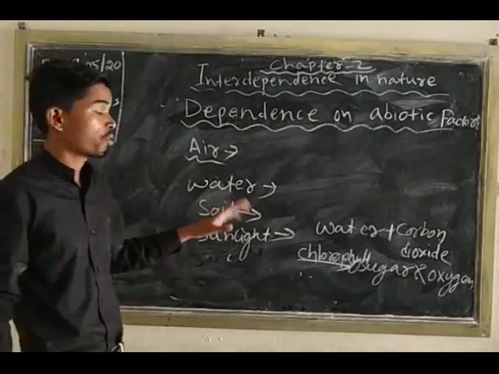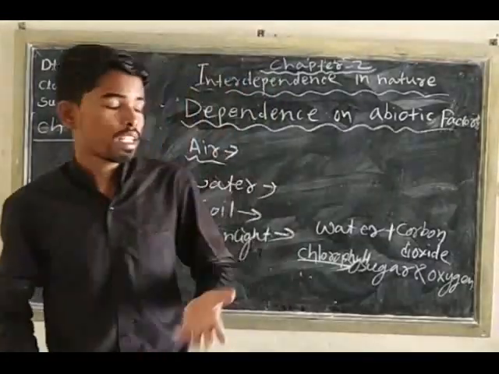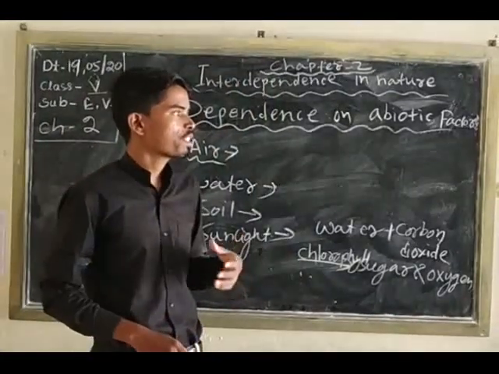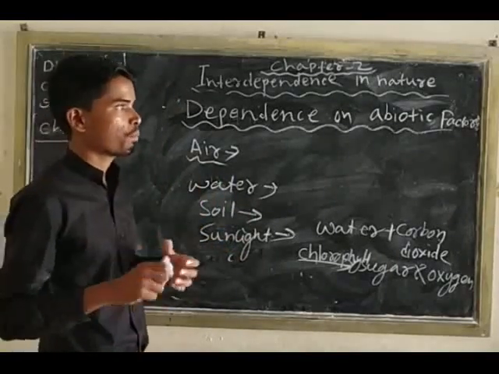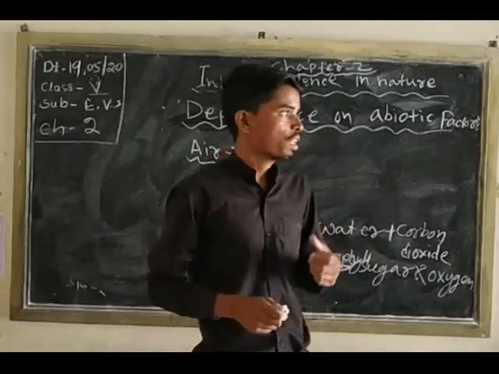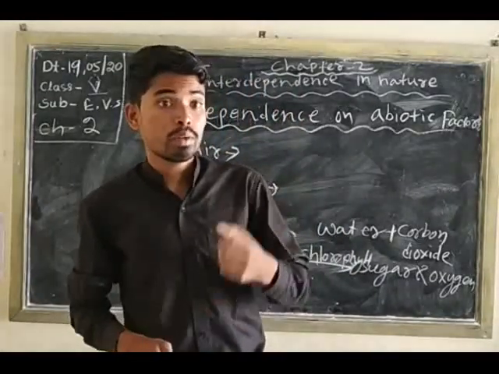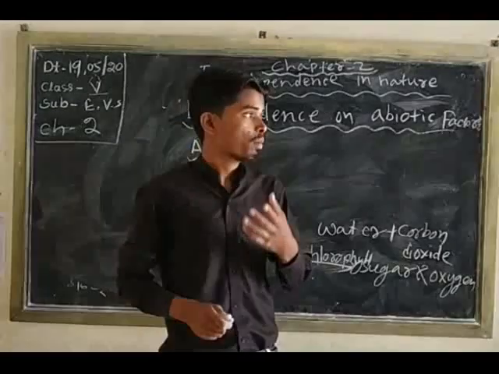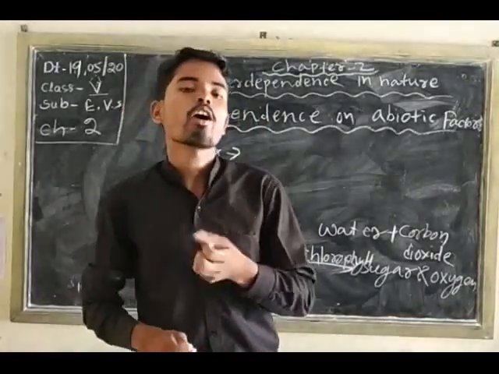Now we come to the food chain. What is a food chain? You know about different types of animals and plants, and they depend on other animals. We already know about herbivores, carnivores, and omnivores.